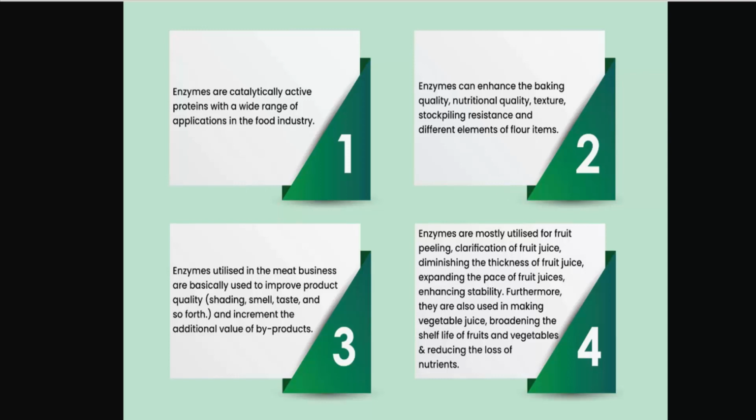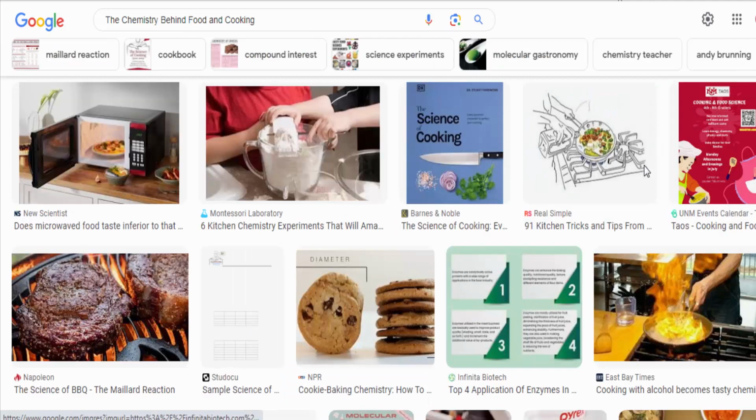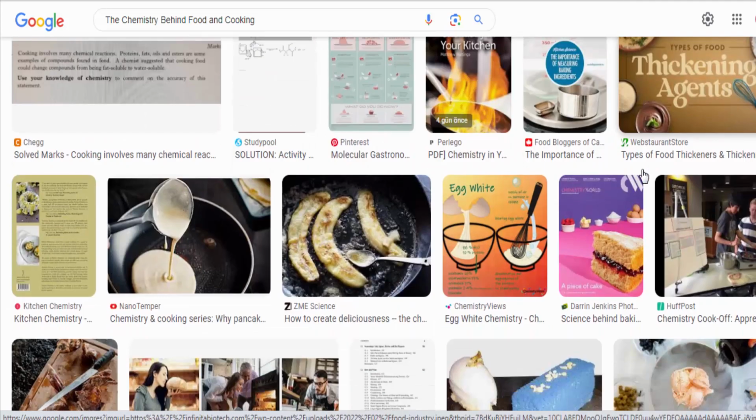By understanding the chemistry behind food and cooking, you can become a better cook and create delicious and nutritious meals for yourself and your loved ones.